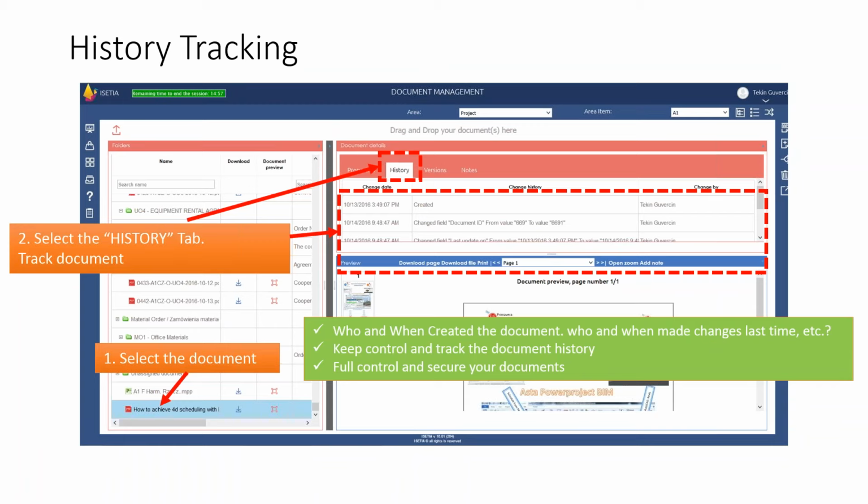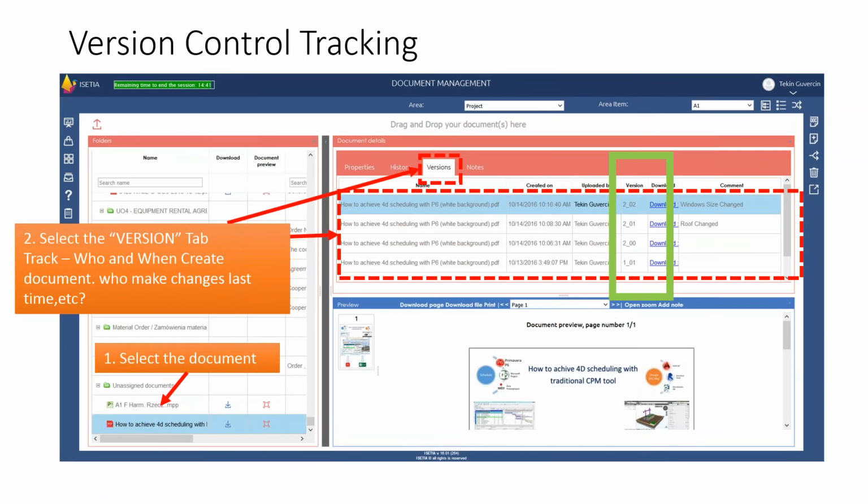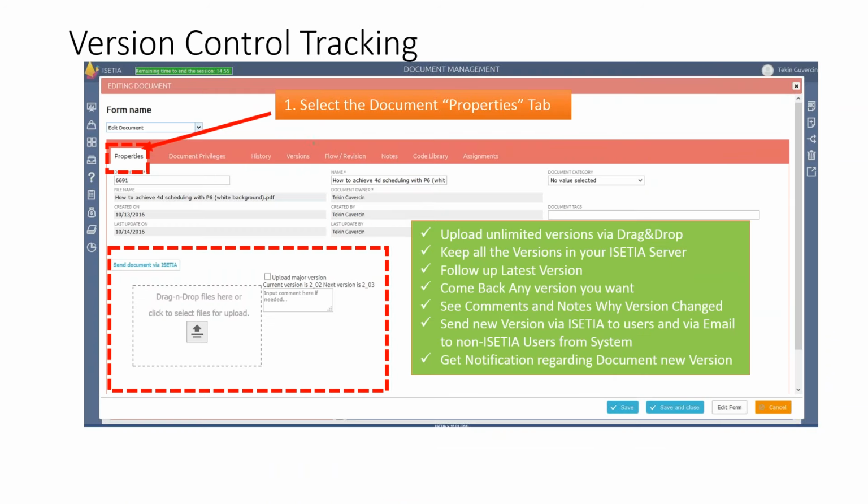About document management, the history of the document is very important. When you upload the document in the project, you can see when the document was created and who last changed the document, so that you can also track the changes of the document. It's very important. Also versions. If we are speaking about design, or developing something, document versions are all the time an issue, and during the project life cycle we can create a new version, and we can all the time be sure what is the newest version of the project. We can easily track the versions.